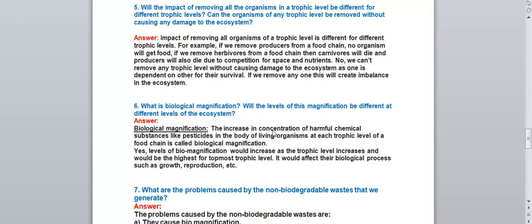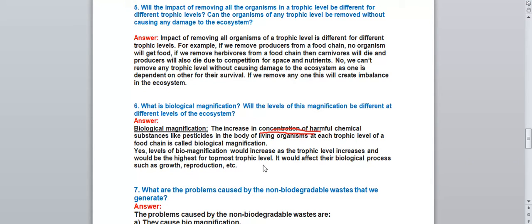So what is biological magnification? If the amount of harmful chemical substances like pesticides, DDT, insecticides increases in the body of living organisms at each trophic level of the food chain, it is called biological magnification. If you remember, it is the increase in concentration of harmful chemicals, right? Will the levels of this magnification be different at different levels of the ecosystem? Yes. The level of magnification would increase as the trophic level increases and would be the highest for the topmost trophic level.